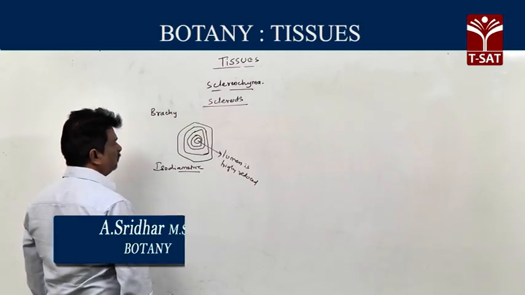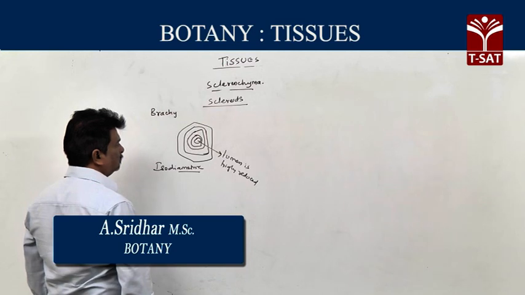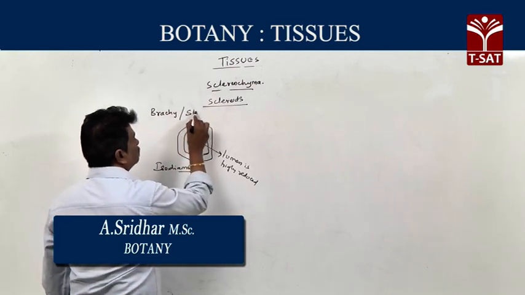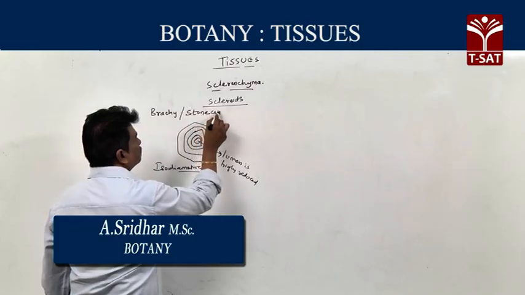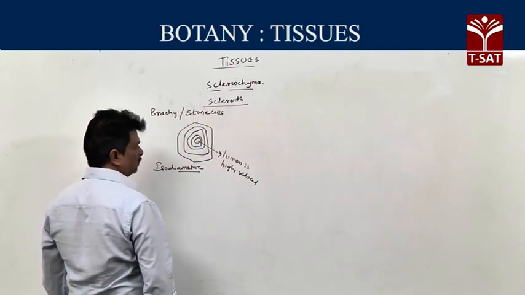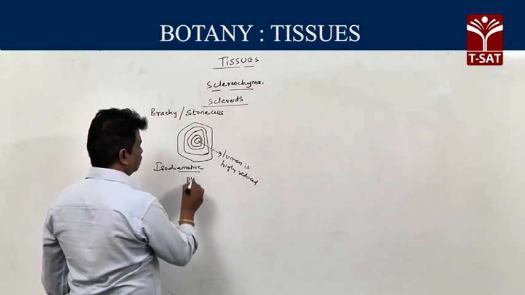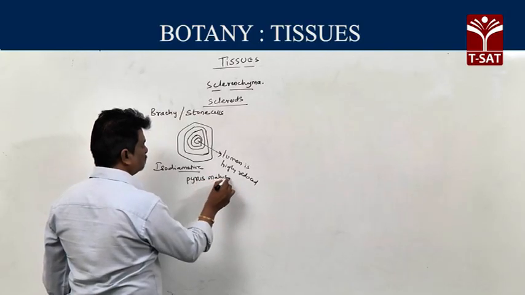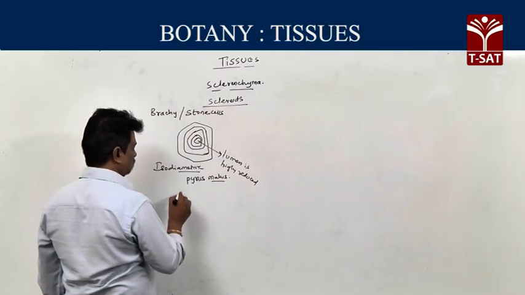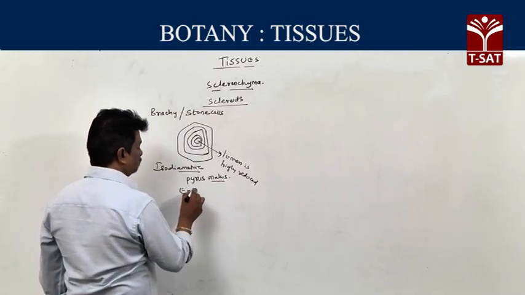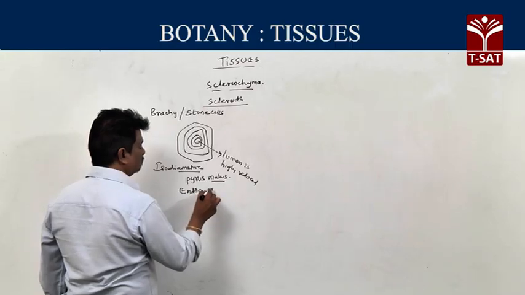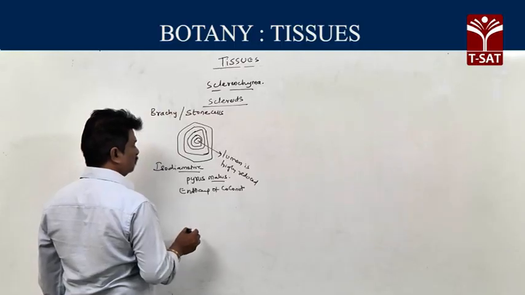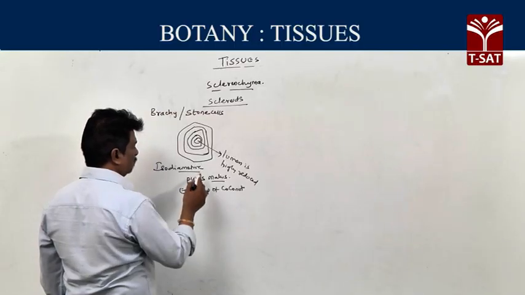They are present in different parts and generally give mechanical support. So brachysclereids are also called stone cells. Examples for brachysclereids: Pyrus malus, apple, and the endocarp of coconut.